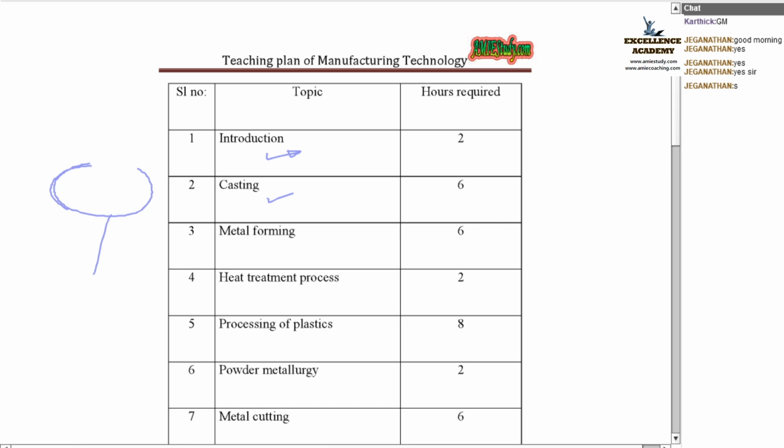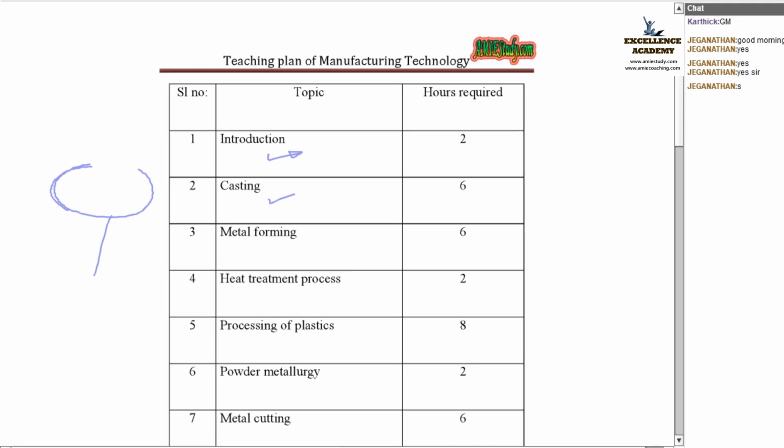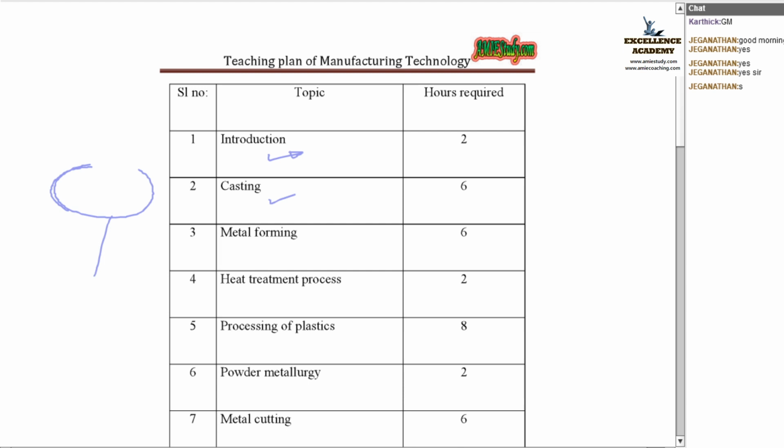So that property we are going to use: we will pour the molten metal into a die, and on solidification, it will acquire the shape of that tumbler or that die. That process is called casting.